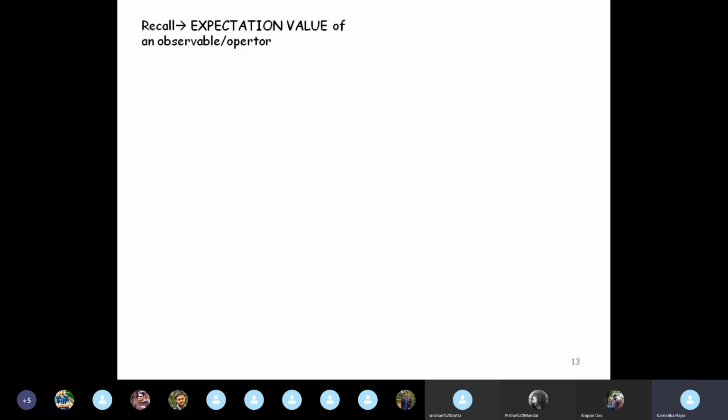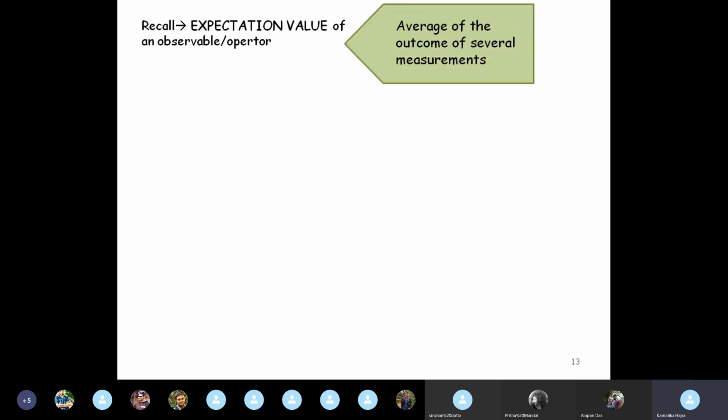Now, if you recall the definition of the expectation value of an observable or an operator, do you remember the definition of the expectation value? Why at all does the concept of expectation value come in? We saw that the expectation value is basically the average of the outcome of several measurements. I remember standing in our laboratory and explaining to you what expectation value is.